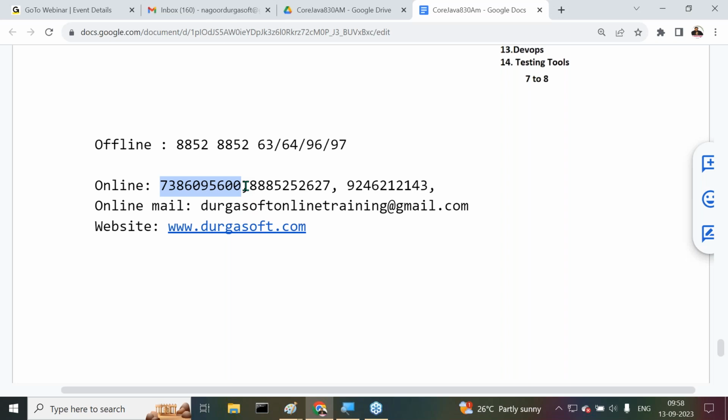JDK and JRE both will come if you install JDK. If you install JDK, we will get both JDK and JRE. From now onwards, these two classes are available.